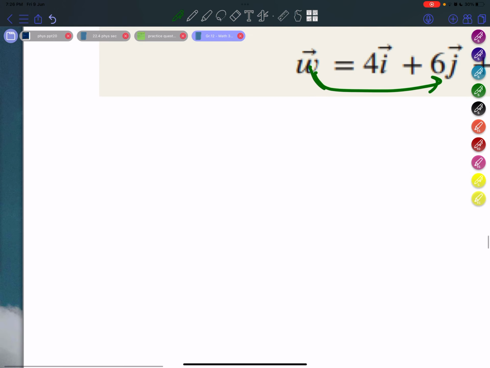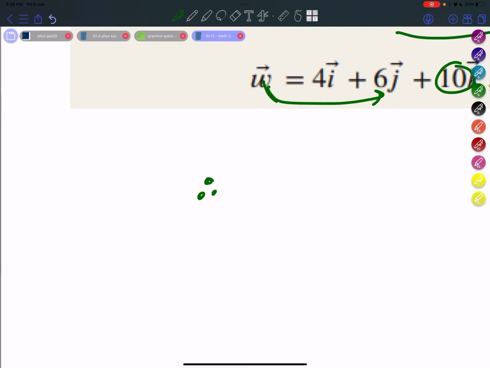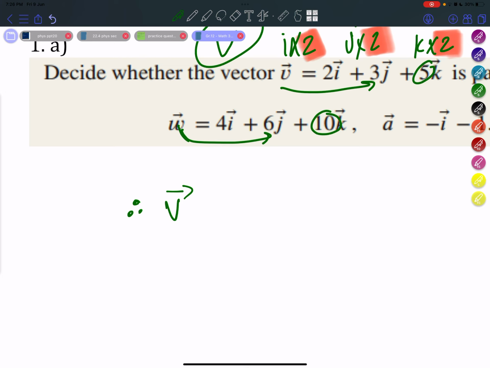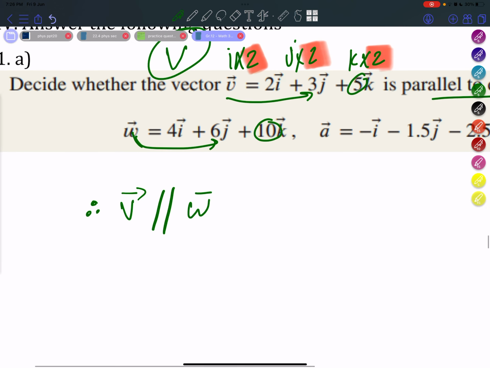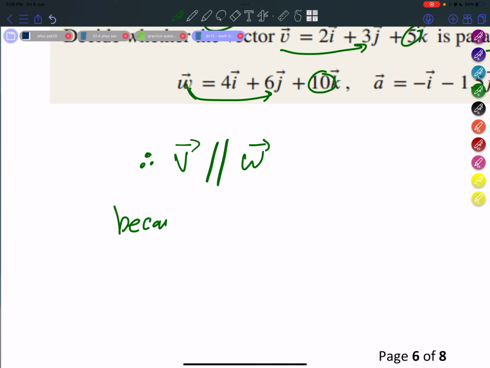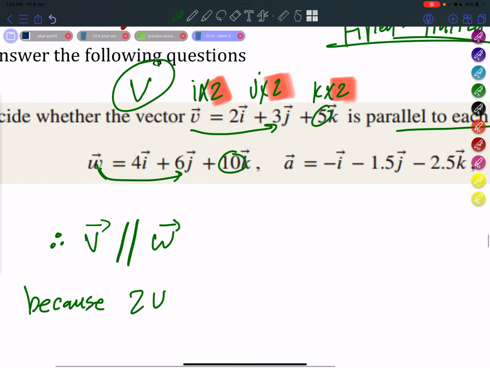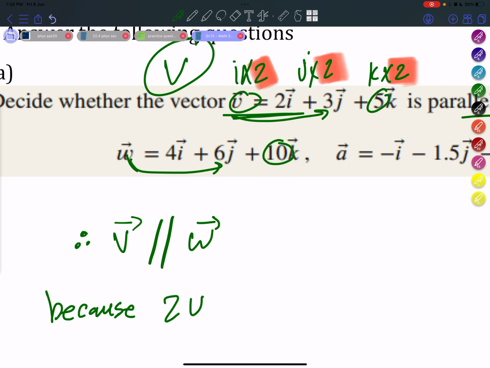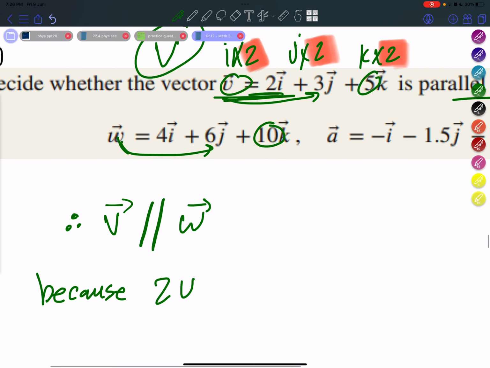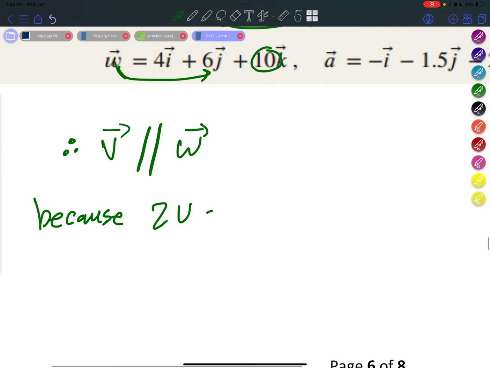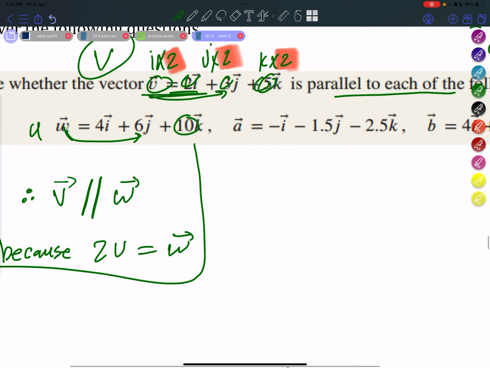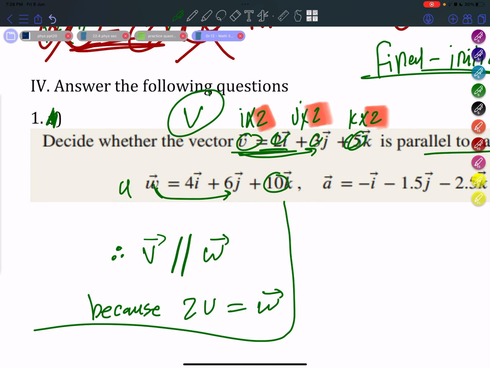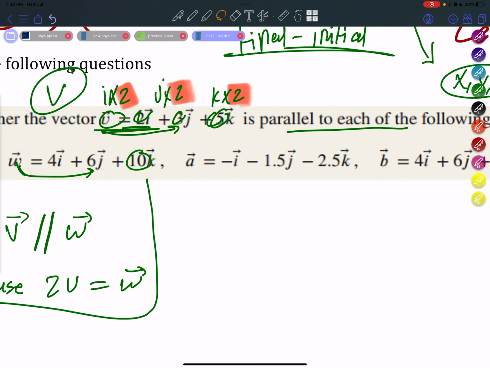Therefore, and we have to write it in this format, vector v is parallel to vector w. Why? Because 2v, as we saw, if you multiply 2 by each component, then you'll get the vector w. So this is for question 1a. Disregard this being a. Okay, so let's do it again.